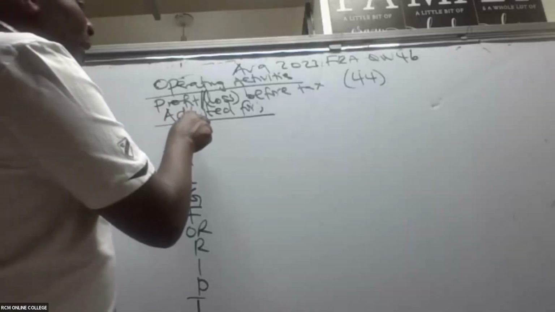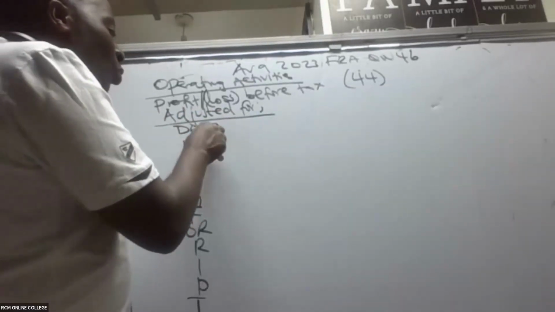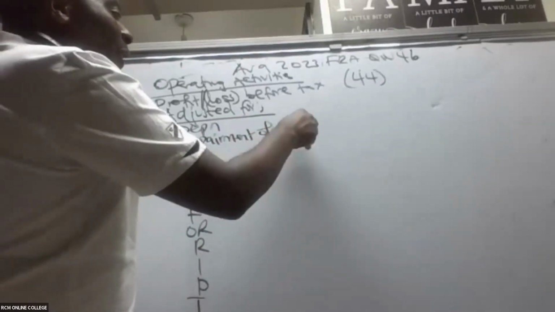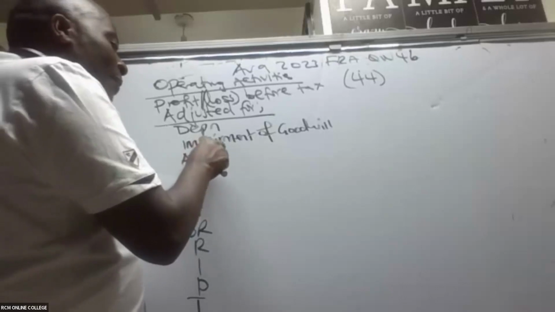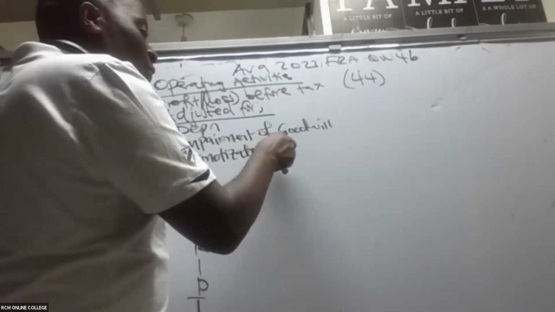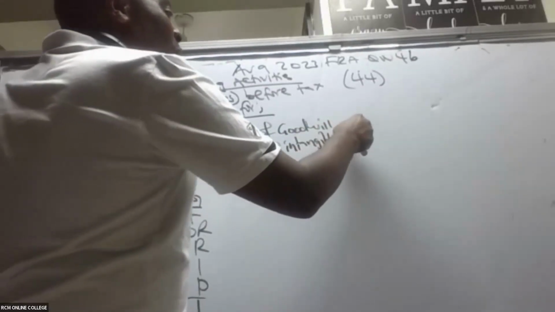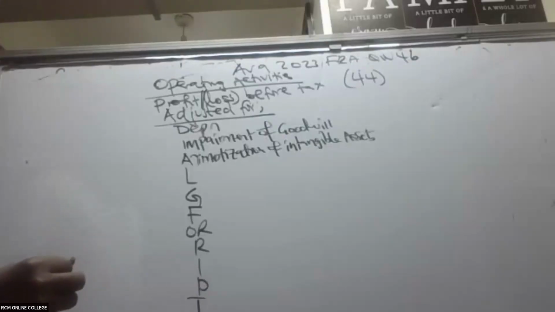So remember, the first one here is depreciation. The second one here is impairment of goodwill. Then we have here amortization of intangible assets.